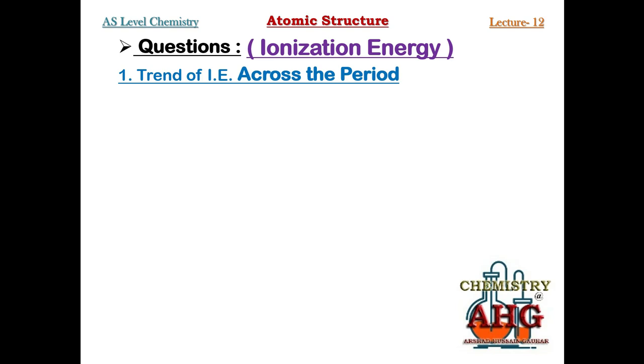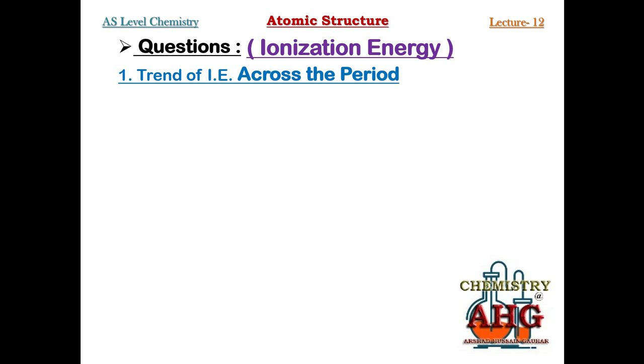Next, you must remember there are three factors on which ionization energy depends. Number one, atomic radius. Number two, nuclear charge. Number three, shielding or screening. Atomic radius: those atoms which are large in radius have low ionization energy. Number two, nuclear charge: those atoms which have less nuclear charge have low ionization energy.